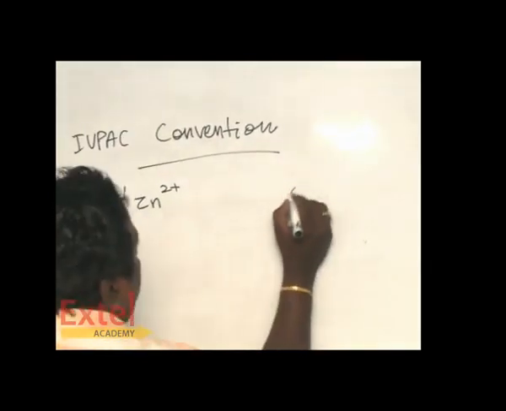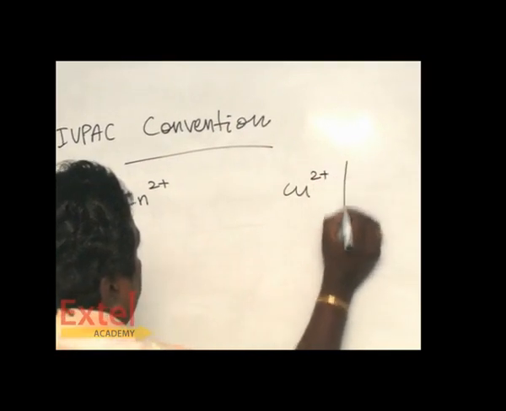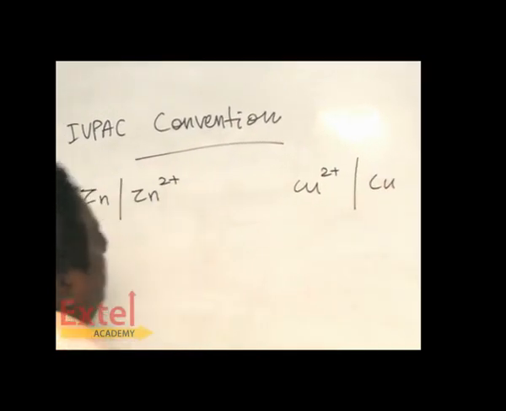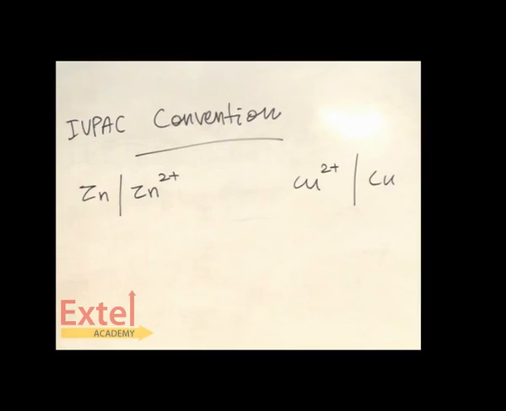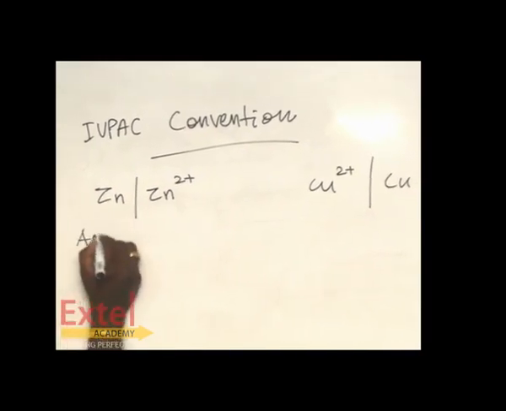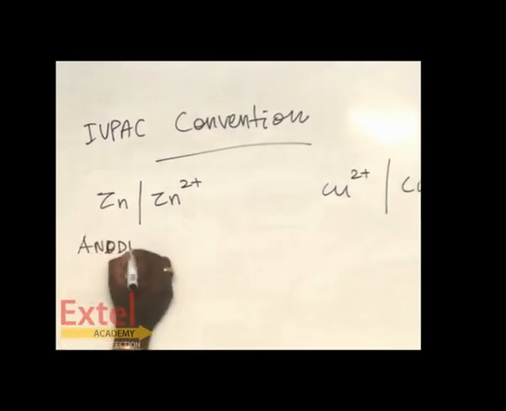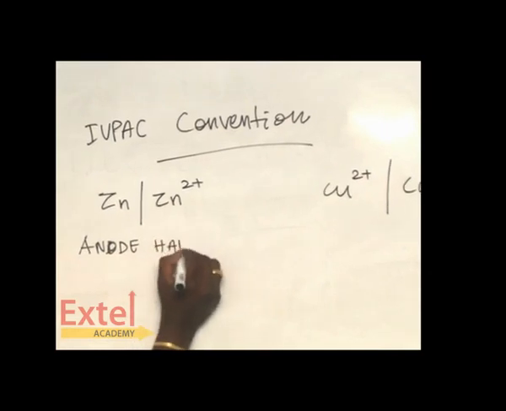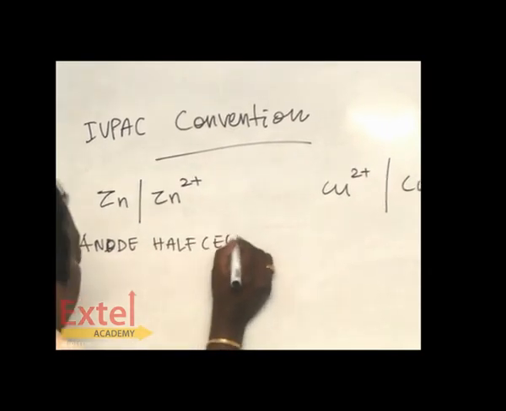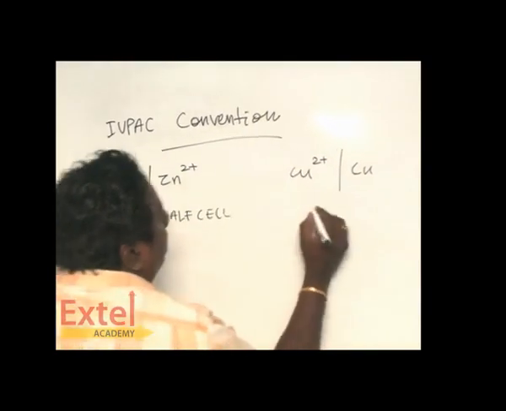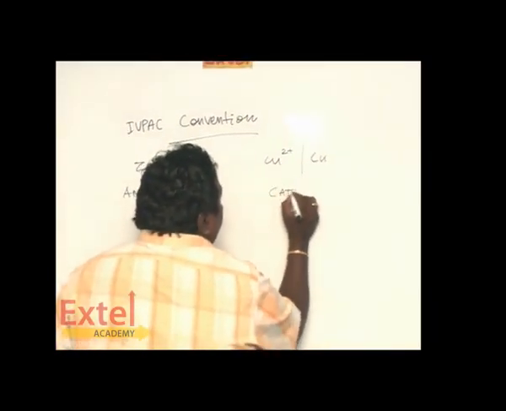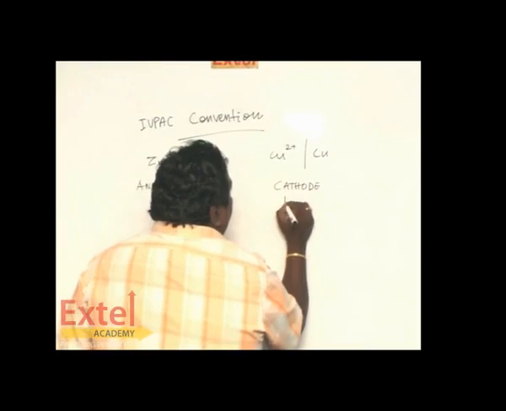Then in the case of cathode, copper ion and copper. So this is called anode half cell and this is called cathode half cell.